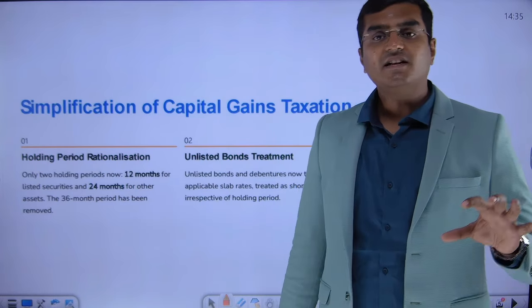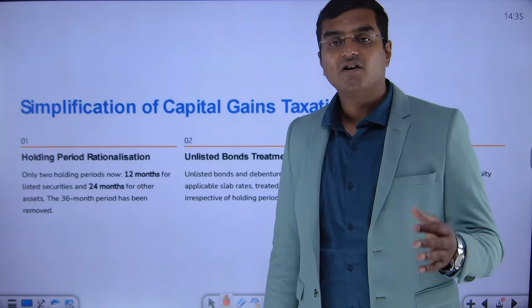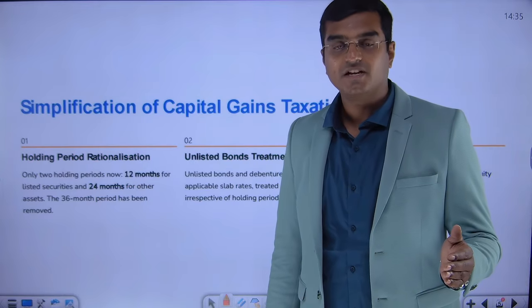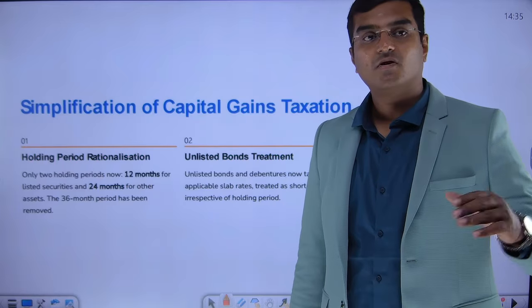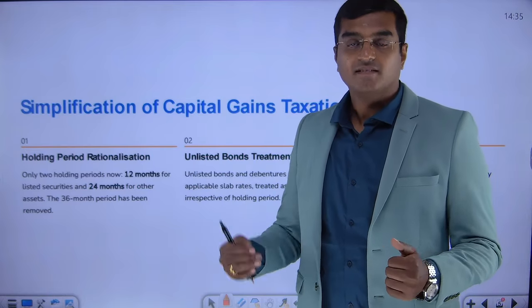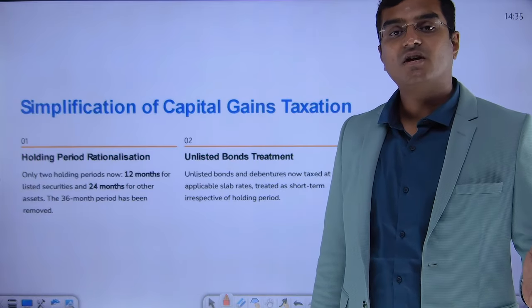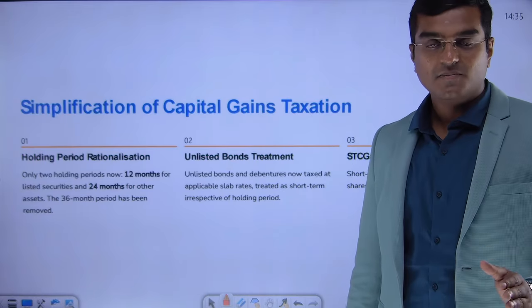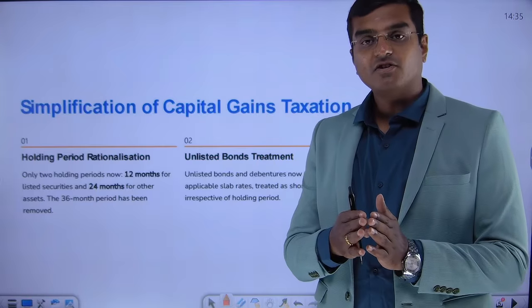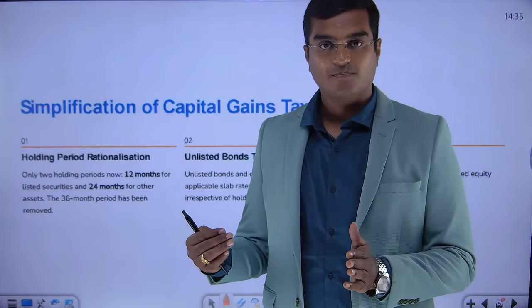In case of equity-related securities, if the securities were held for a period of less than 12 months, it is called short-term holding, and more than 12 months is called long-term holding. The gain that comes when the sale happens within 12 months is called short-term capital gain. Similarly, if the securities are sold beyond 12 months, it is called long-term capital gain.